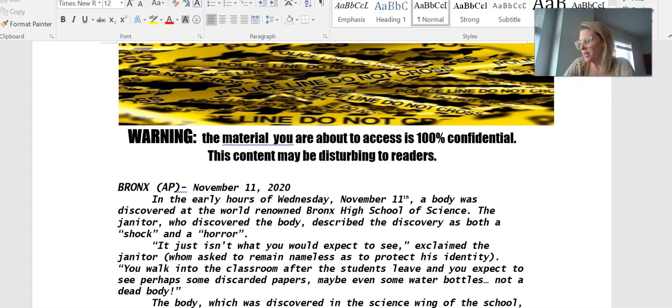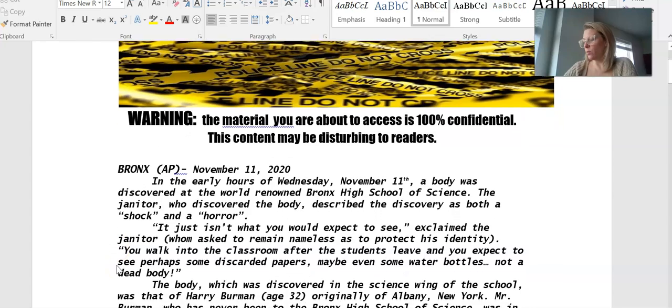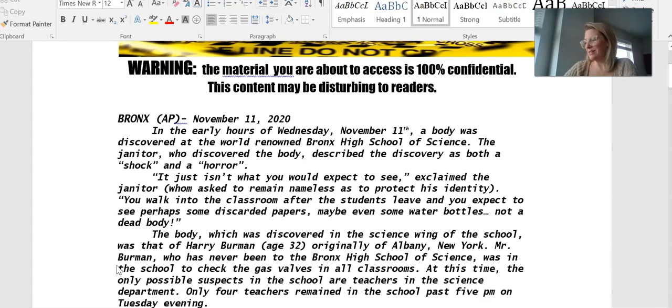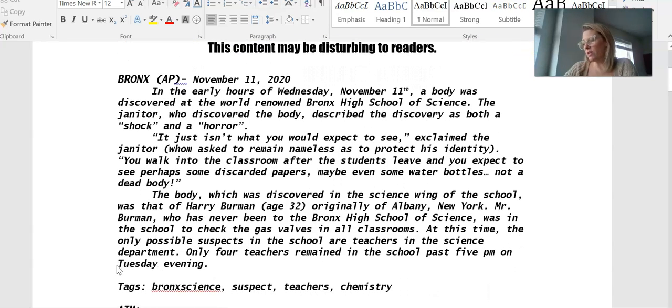So here we go. In the early hours of Wednesday, November 11th, a body was discovered at the world-renowned Bronx High School of Science. The janitor who discovered the body described the discovery as both a shock and a horror. "It just isn't what you would expect to see," exclaimed the janitor, whom asked to remain nameless as to protect his identity. "You walk into a classroom after some students leave and expect to see perhaps some discarded papers, maybe some water bottles, not a dead body."